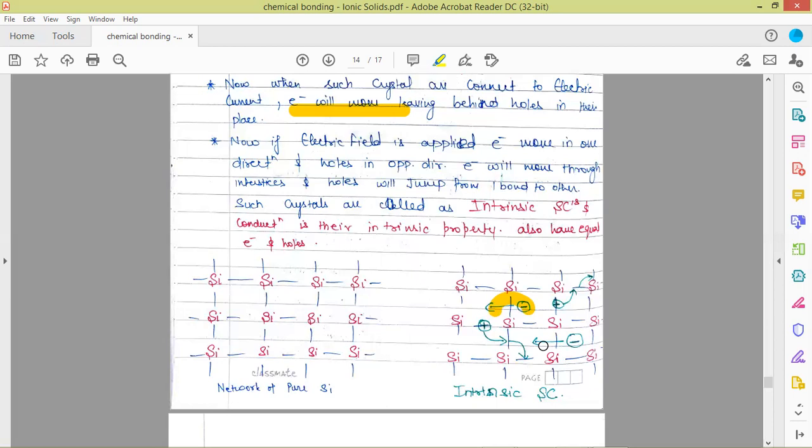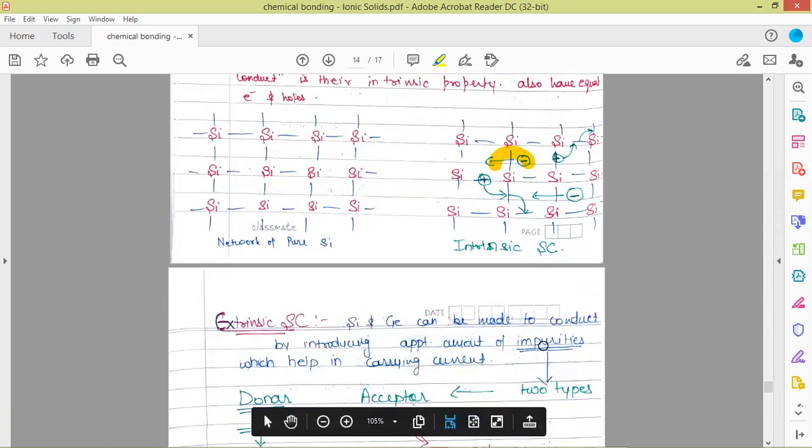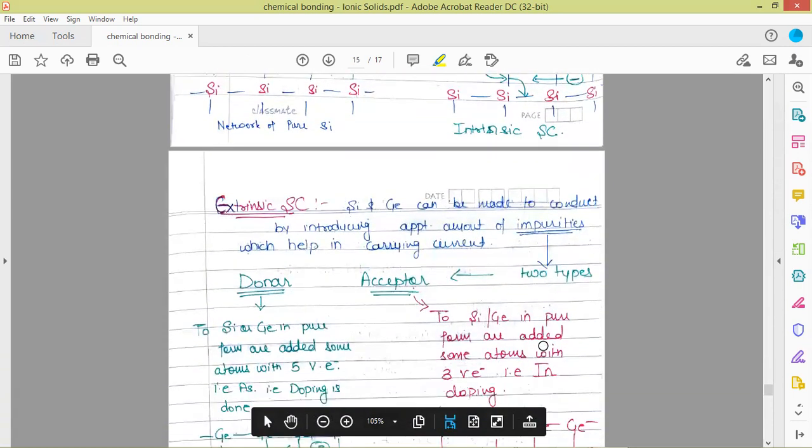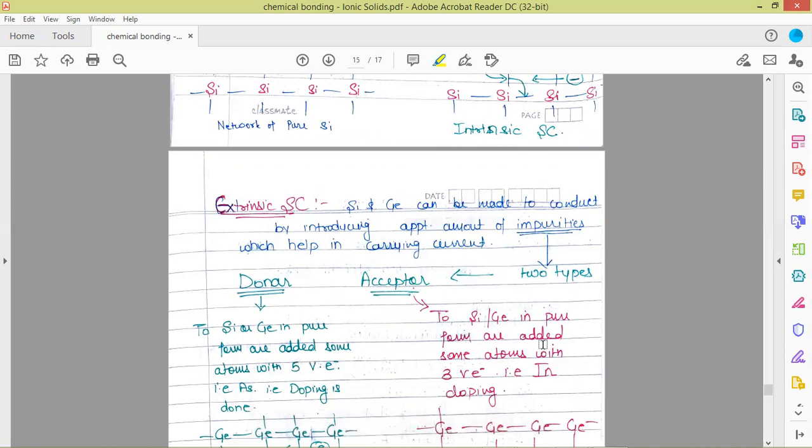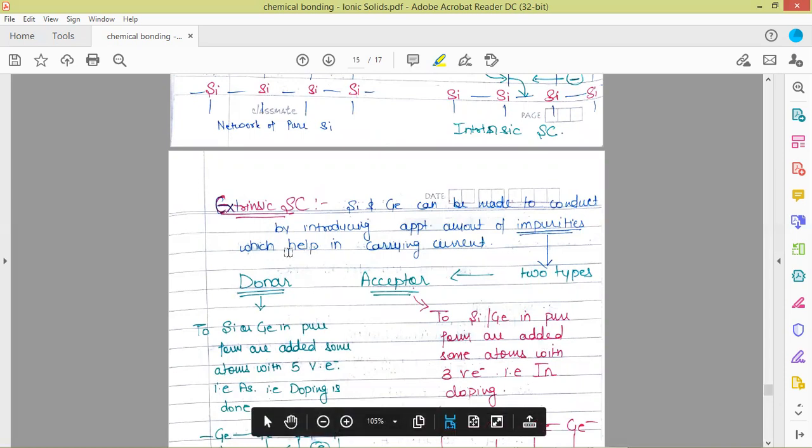So these types of crystals, due to the thermal energy provided to them, now allow movement of electrons and holes. Whenever there is a movement of charged particles, that means that they will conduct electricity. So such materials are called intrinsic semiconductors. Now we come to the extrinsic semiconductors. Silicon and germanium can be made to conduct electricity in the other way by introducing an appropriate amount of impurities which help in carrying current.